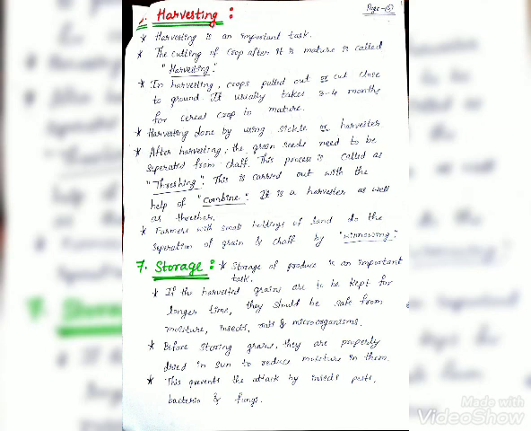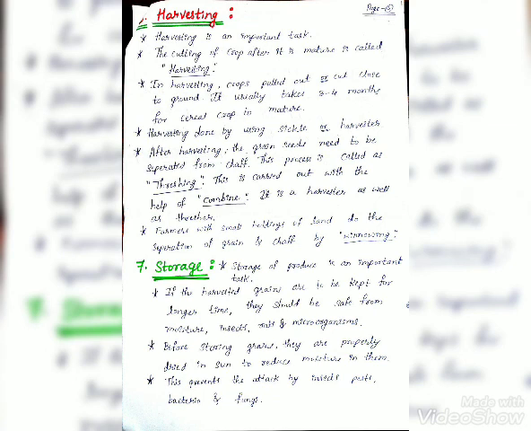After harvesting, the grain seeds need to be separated from chaff. This process is called as threshing. This is carried out with the help of a combine. It is a harvester as well as a thresher. Farmers with small holdings of land do the separation of grain and chaff by winnowing.